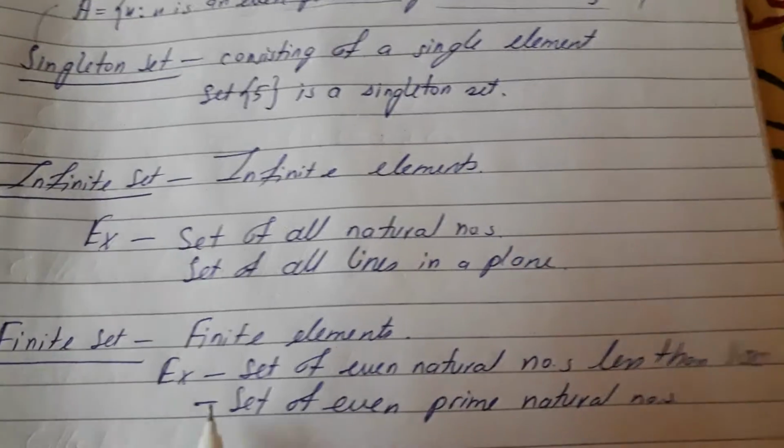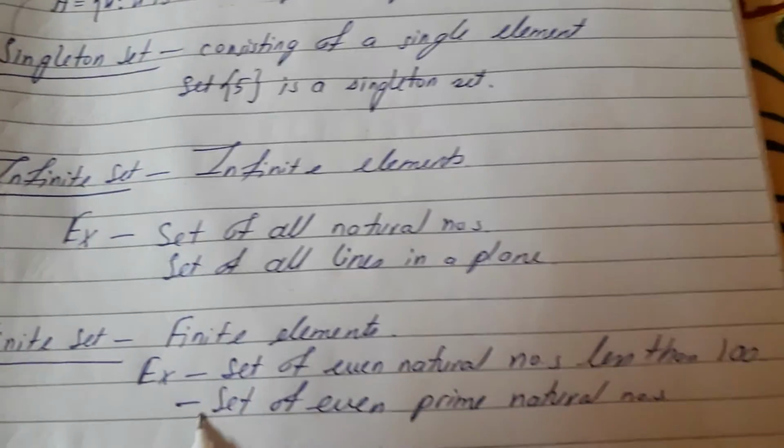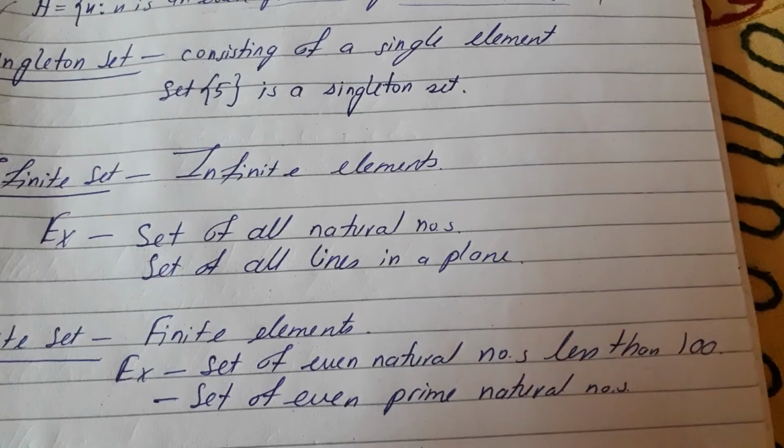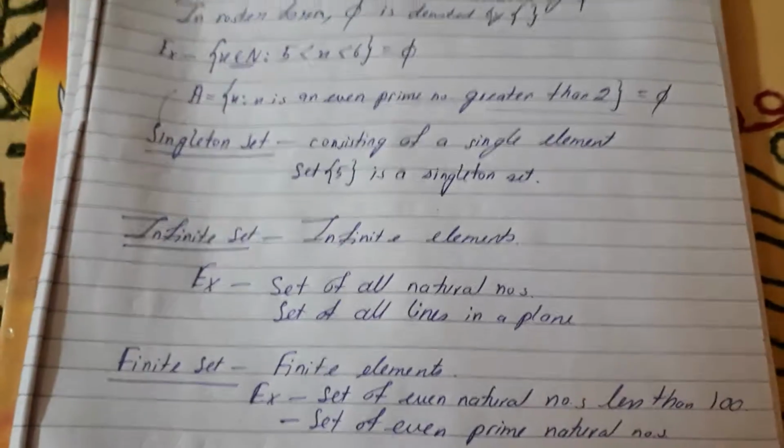Okay, and finite set means finite elements. Suppose the set of even natural numbers less than 100, or the set of even prime natural numbers. So these are very simple.